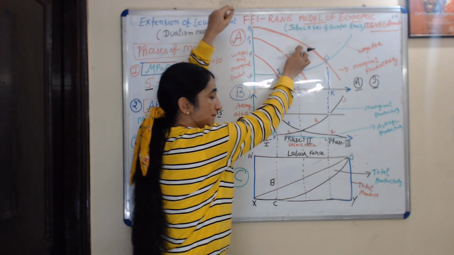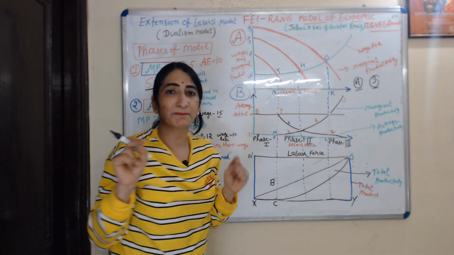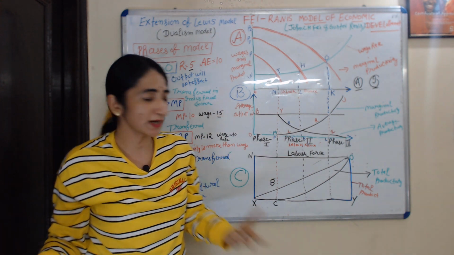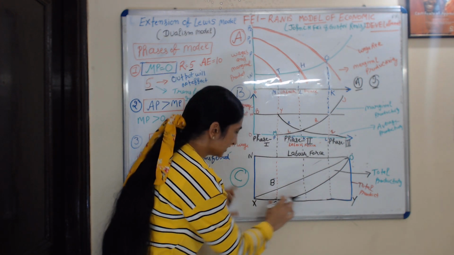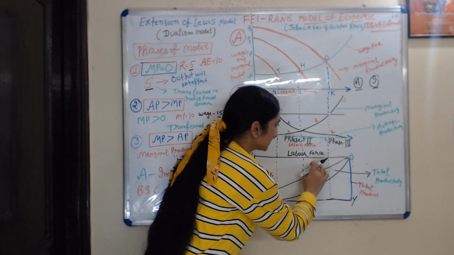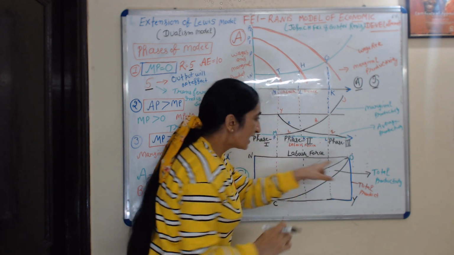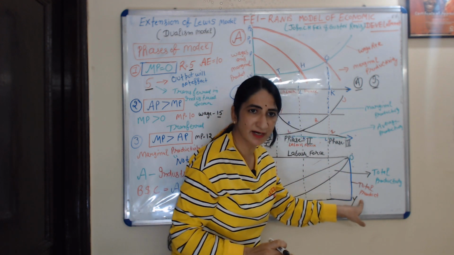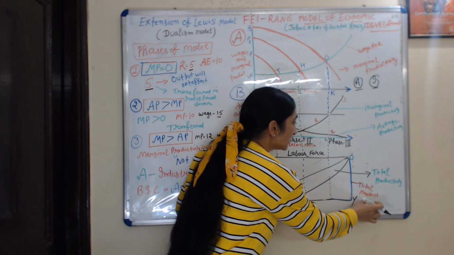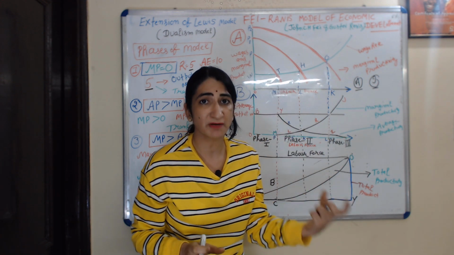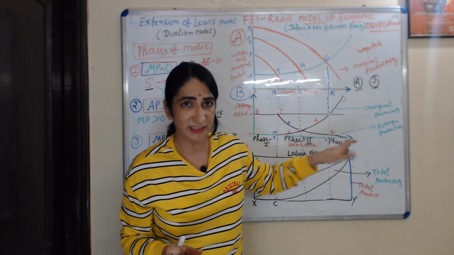In panel C, on the x-axis we take labor force and on the y-axis we take total product. In this diagram we take labor force and total product in opposite directions because this is the same as mentioned in the original diagram of this model.